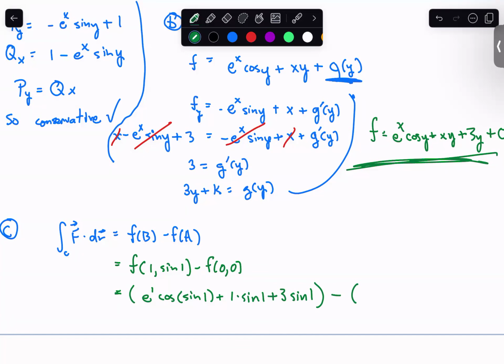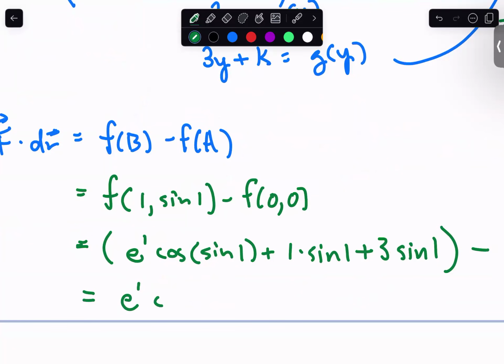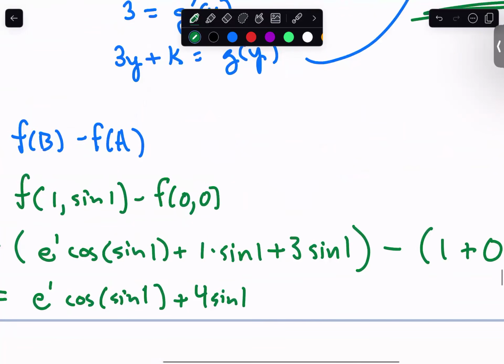When I plug in 0 for x and for y, this first bit is e to the 0 cosine 0, that's all 1. But after that, we've got a bunch of zeros. So my final answer here, not the most beautiful thing ever, is 4 sine 1 minus 1.